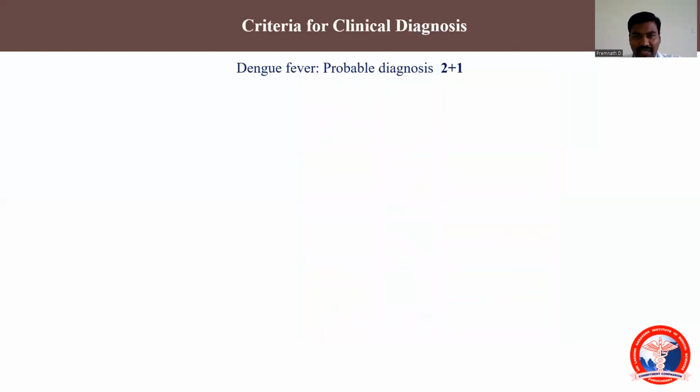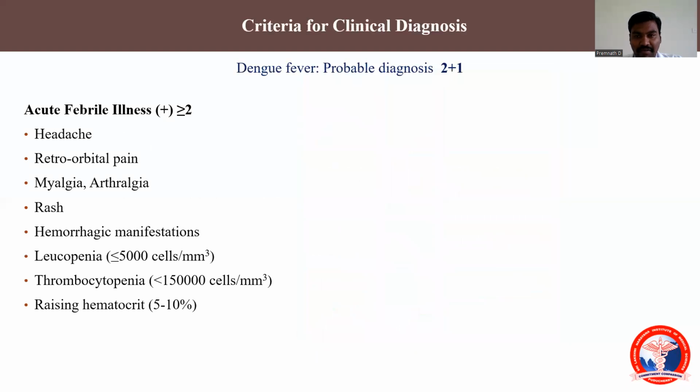So how will you confirm the case? We can divide cases into probable case and confirmed case. For classifying a patient as a probable case, there are three parameters. We will follow a criterion called the 2+1 criteria.